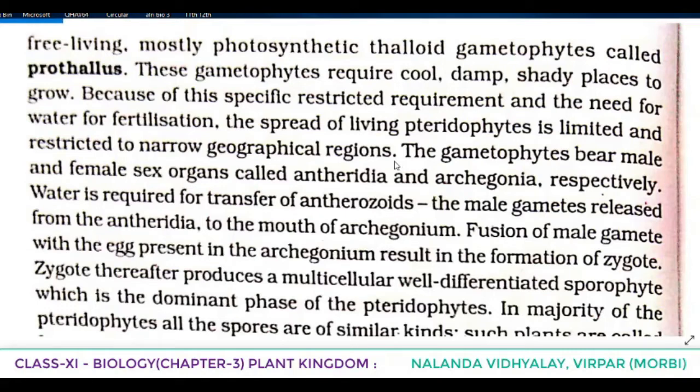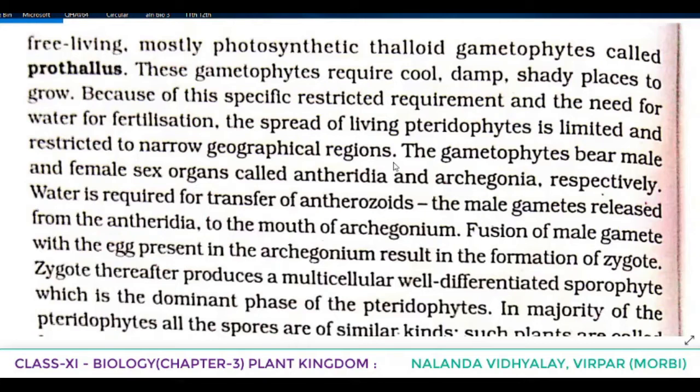Because the gametophyte, the prothallus, is developed from the spores, which are formed by meiotic division of spore mother cells, and then the spores germinate to give rise to inconspicuous, small, multicellular, free-living, mostly photosynthetic thalloid gametophyte called prothallus. And these gametophytes require what condition? Cool, damp, shady places to grow.